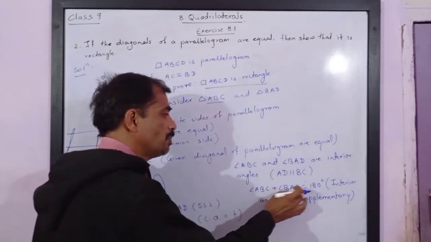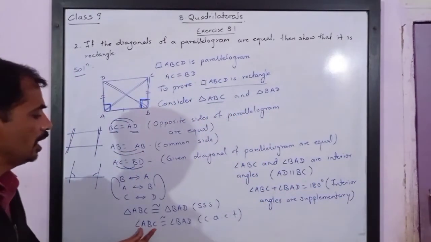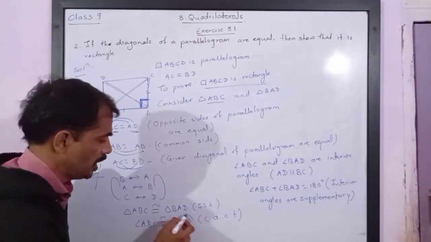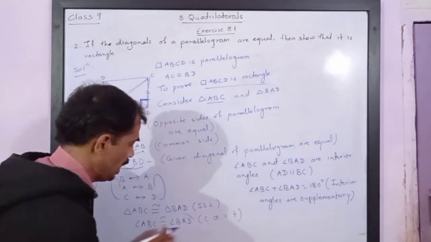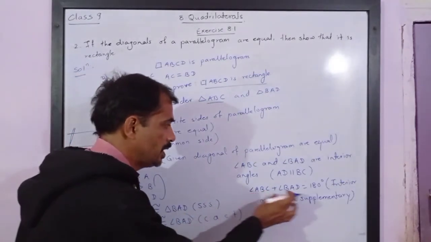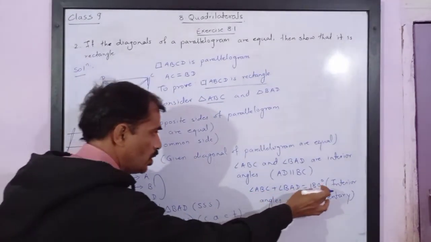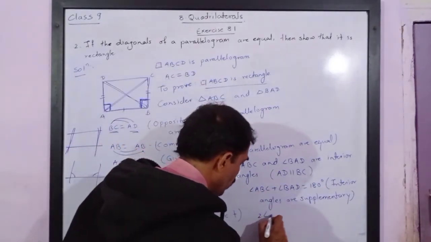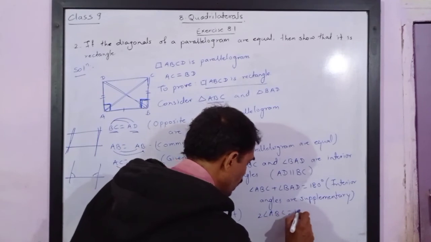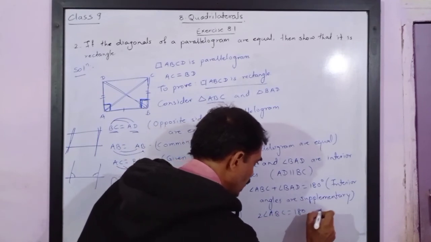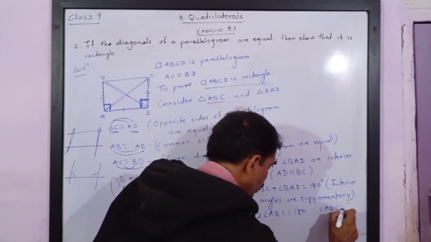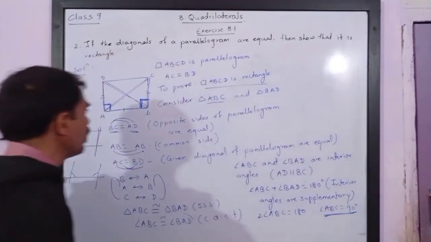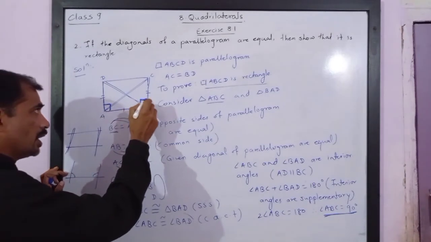Now ABC plus BAD is 180 degrees, but we have got ABC is equal to BAD. It means instead of BAD I can write ABC. So I will get ABC plus ABC equal to 180 degrees. It means twice angle ABC equal to 180 degrees. Therefore, I can say that angle ABC is equal to 90 degrees.